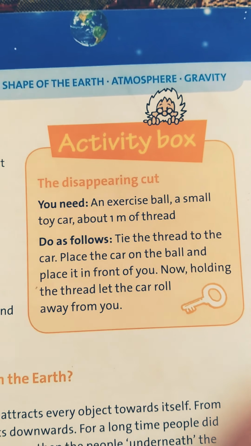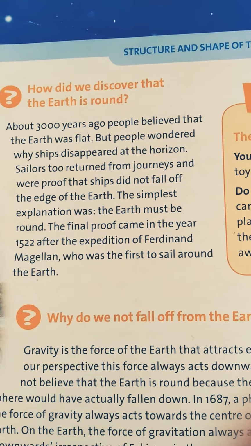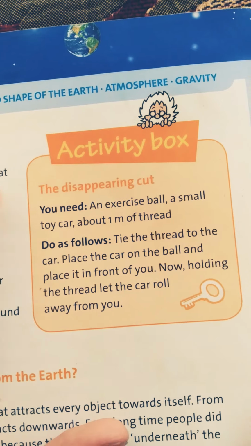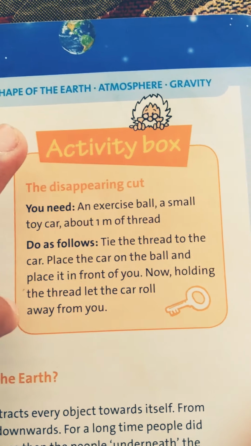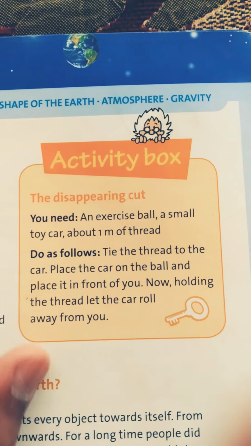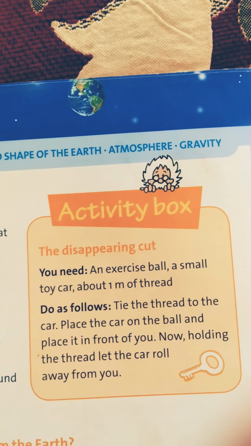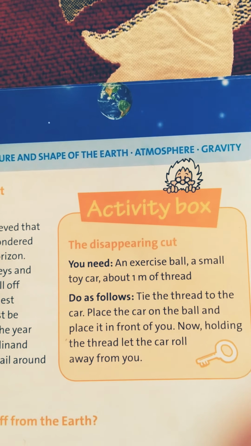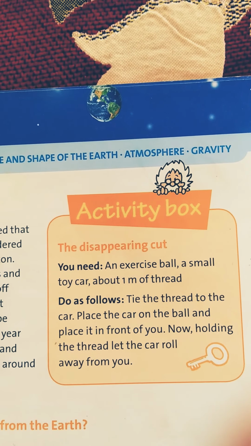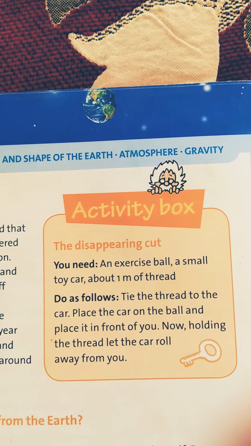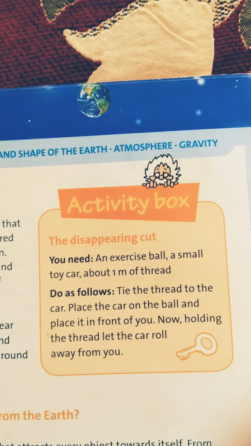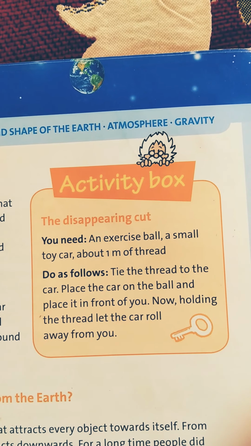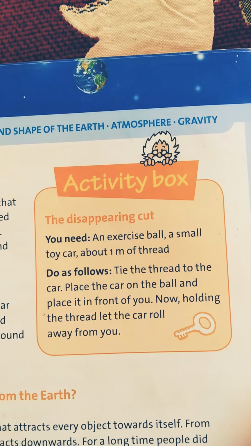It means that, as you have seen here, on the horizon of the ball you will not be able to see the car when it goes over the horizon of the ball. Similarly, you will not be able to see the car on the horizon of the ball. So do it at your home, analyze it and tell us in the comments whether you have done it or not.